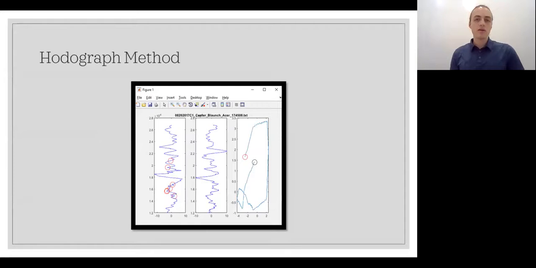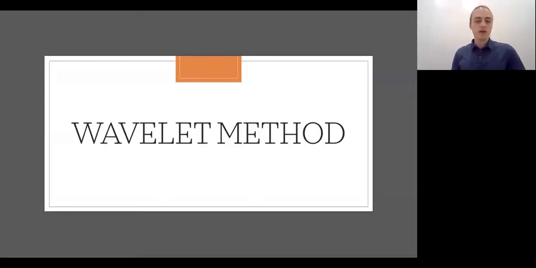The first method, called the hodograph method, involves searching the data manually and with the help of algorithms for shapes that appear ellipse compatible. Then, a best fit ellipse is found for the data points using the least squares method. That ellipse is then analyzed to determine the physical wave characteristics such as wavelength and phase speed. The other method, which I will explain in detail, is the wavelet method.